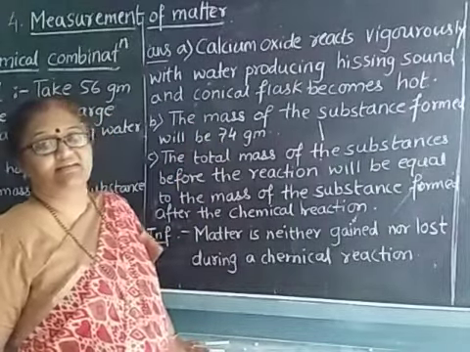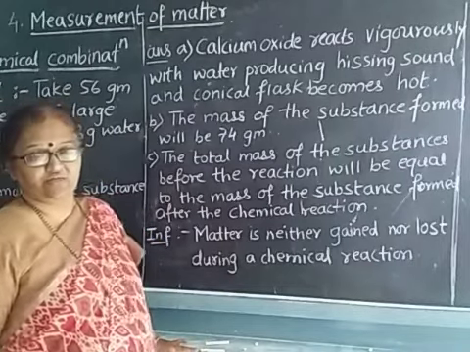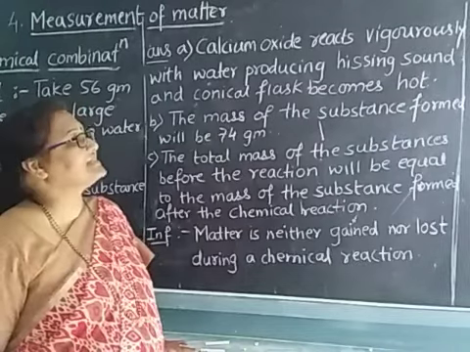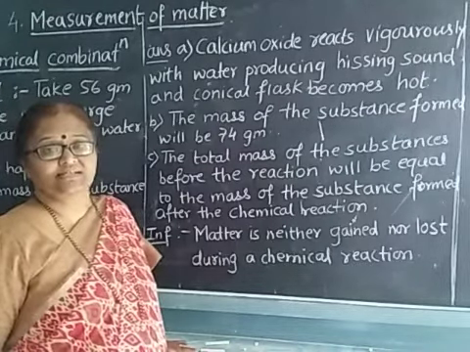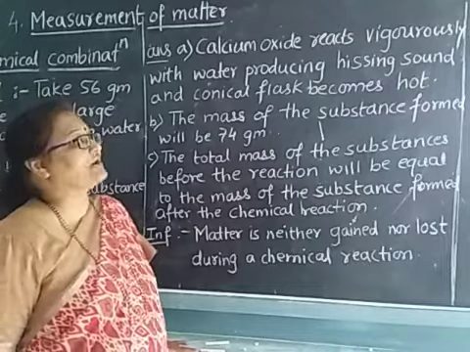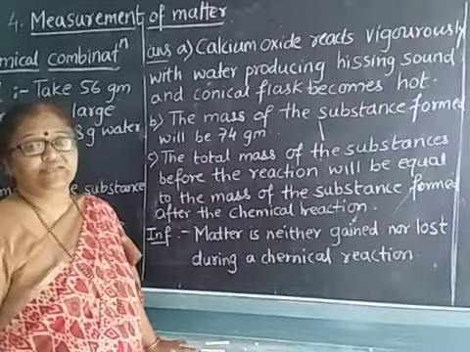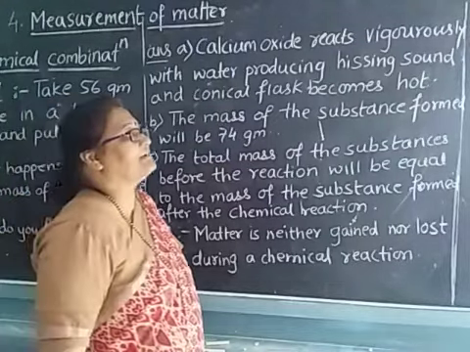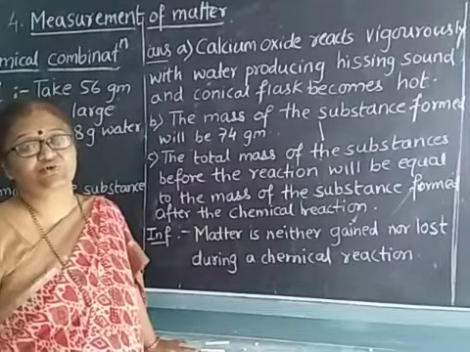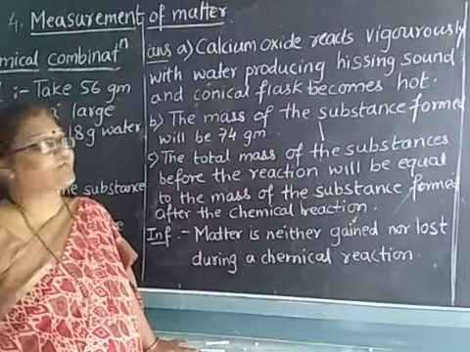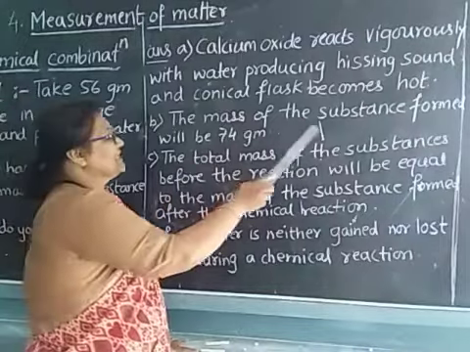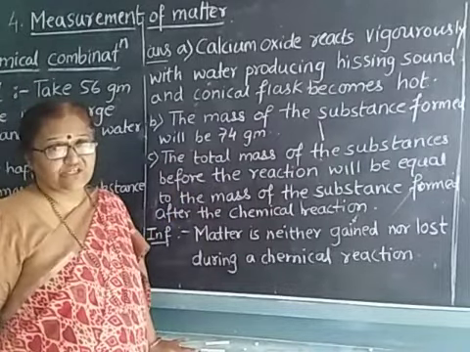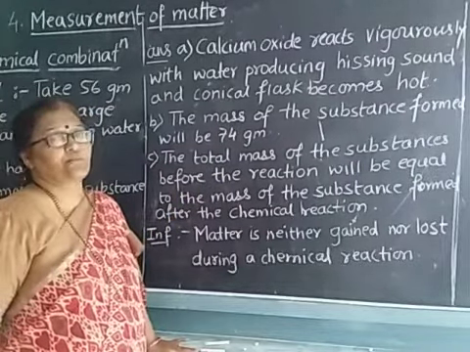Calcium oxide reacts vigorously with water. Whenever you are mixing calcium oxide with the water, it reacts very vigorously, and it produces a particular sound called a hissing sound. It is produced in the conical flask, and this flask becomes hot, or whenever we touch this conical flask, it appears to be somewhat hot. The mass of the substance formed is nothing but 74 grams. If we measure that, then the mass formed will be about